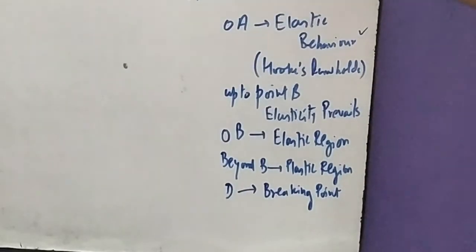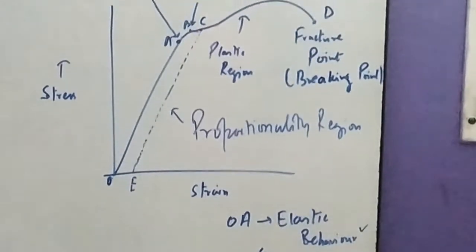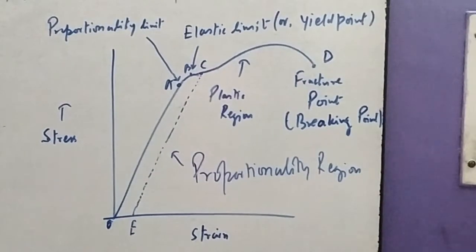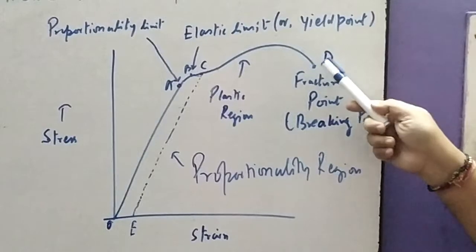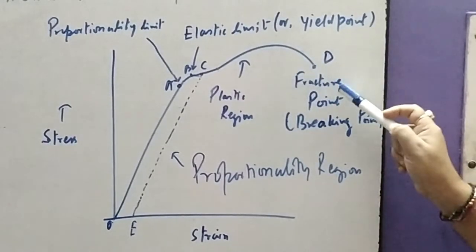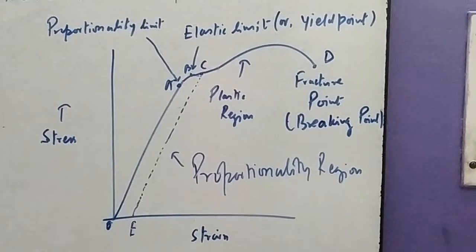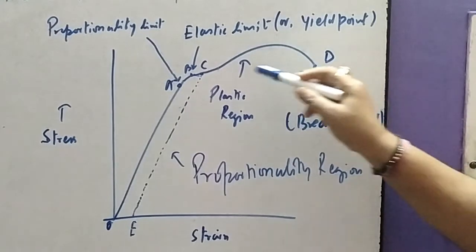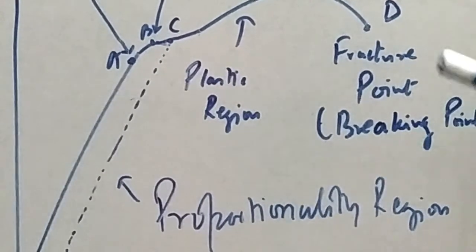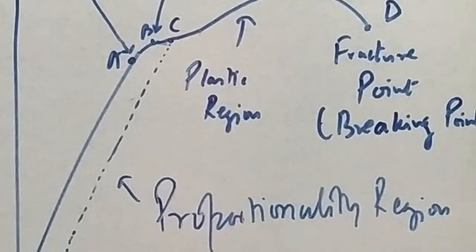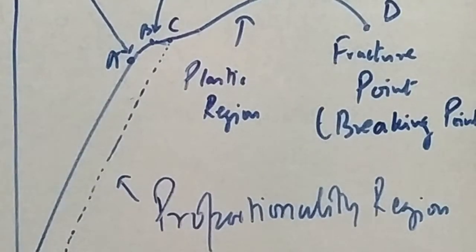Now, as we keep on increasing the load, there could be a particular tensile stress at which the wire can break. That is the fracture point or breaking point. There the corresponding stress will be called the breaking stress. Remember, the corresponding stress is called breaking stress, or what we call fracture stress or tensile stress.